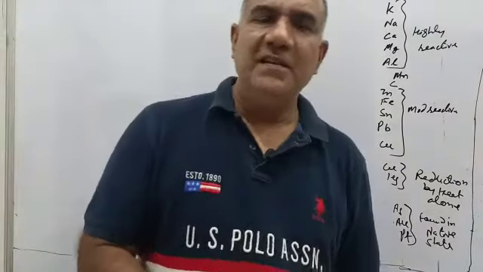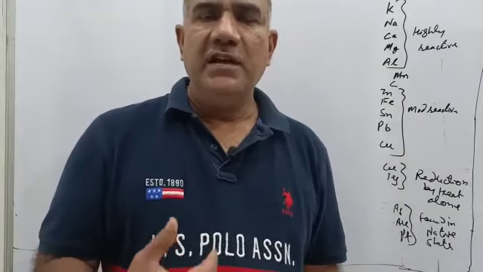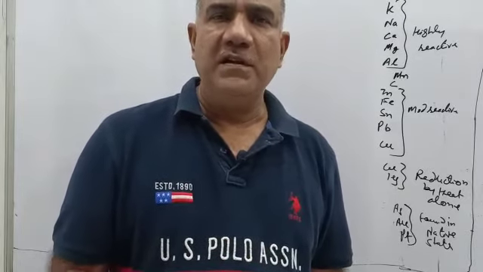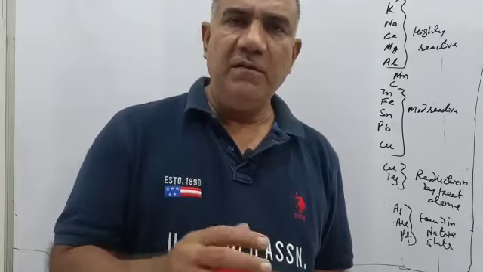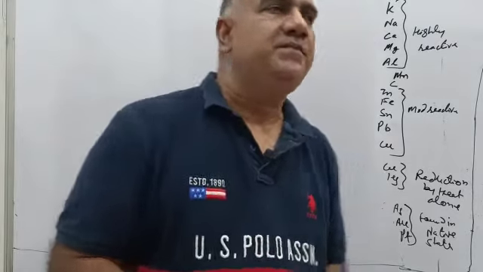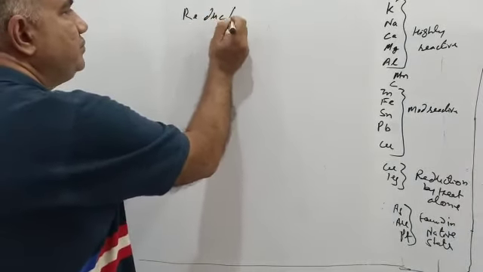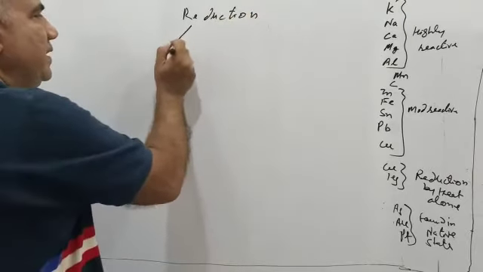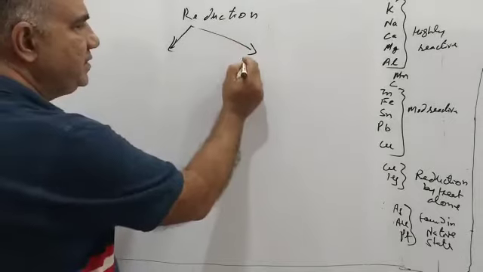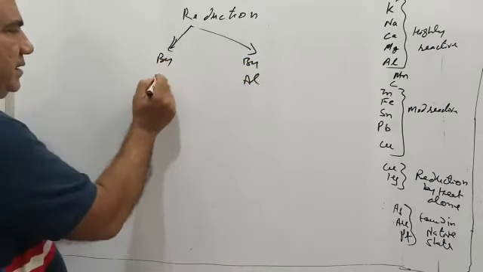Hello students, in this class we are going to see reduction, basically the reduction of metal oxides into pure metals. How to obtain a metal by removing the oxygen from its oxide, that is all about reduction. So if I write here reduction, then this can be further divided into two major parts. One is reduction by aluminium, another is reduction by carbon.